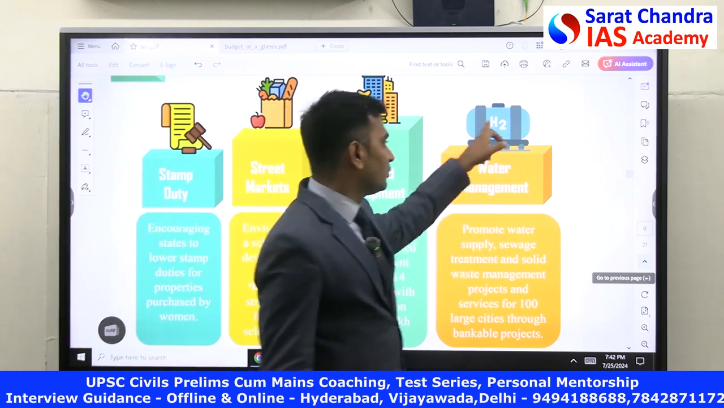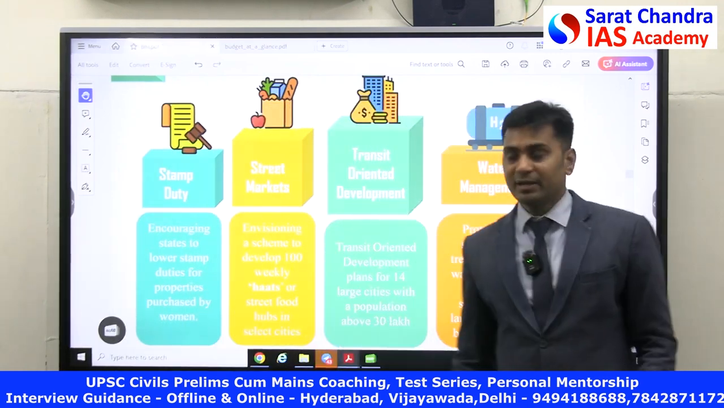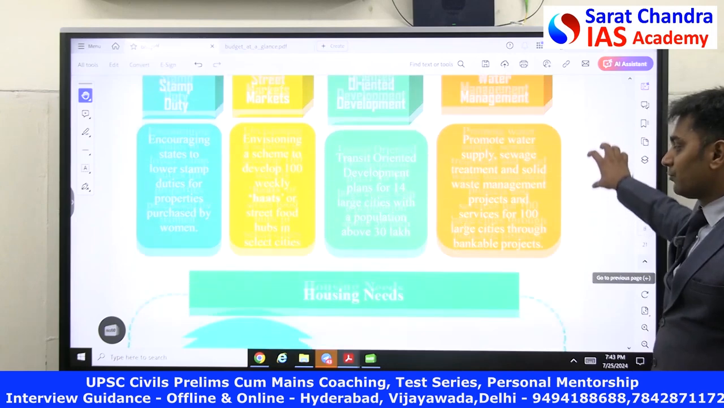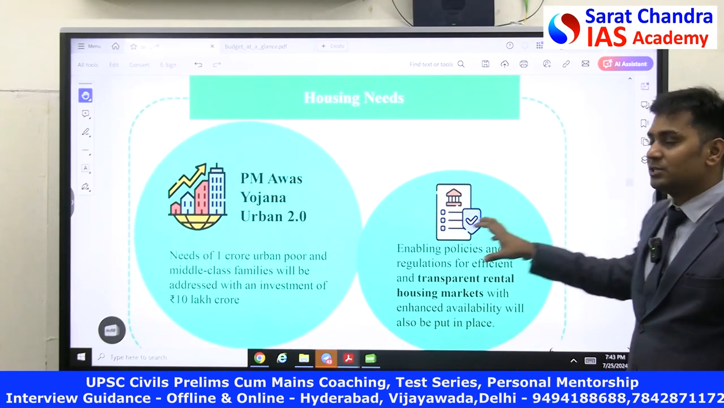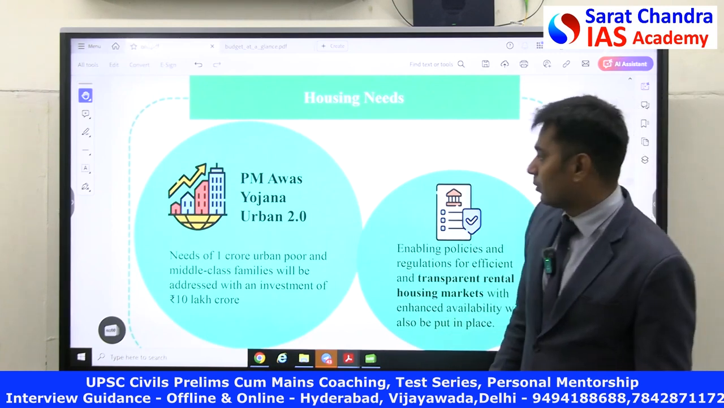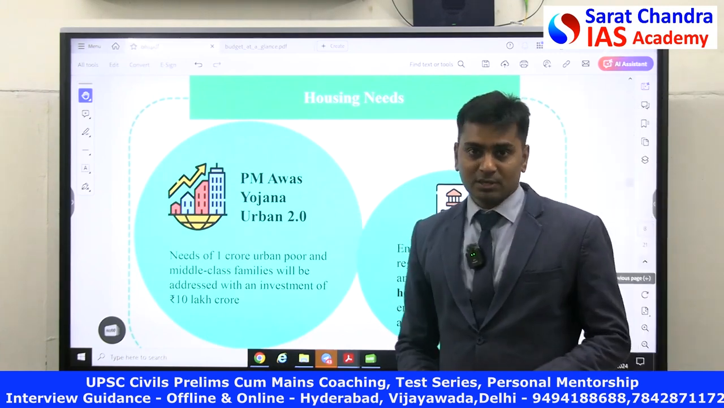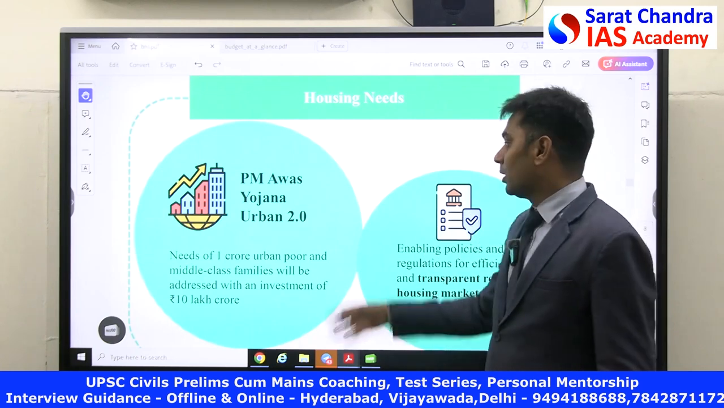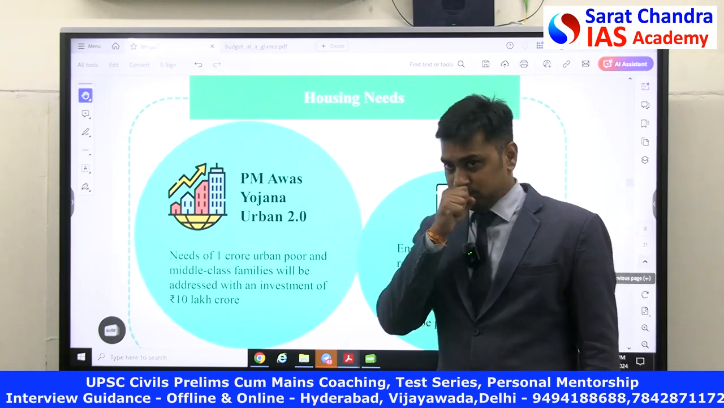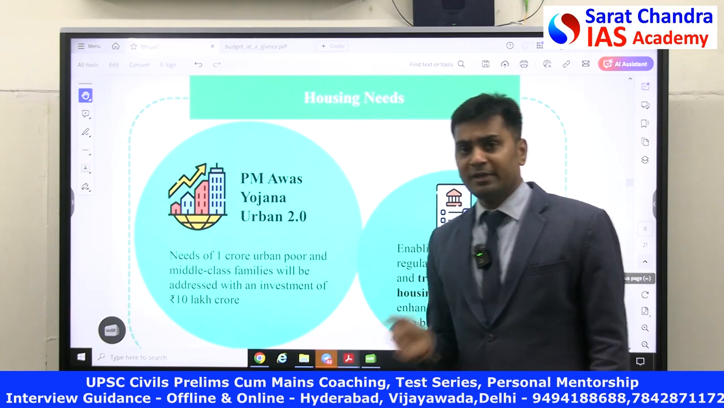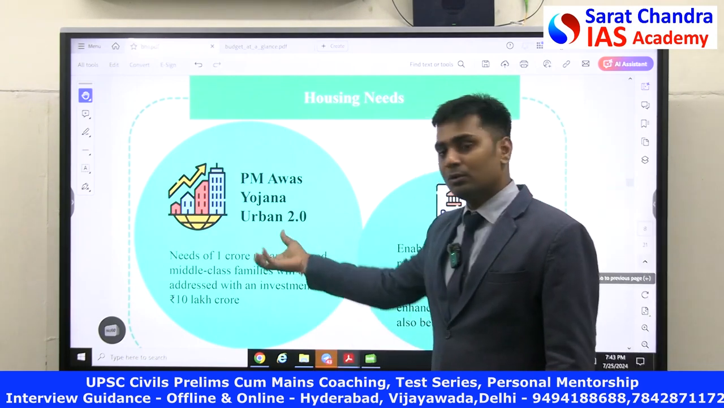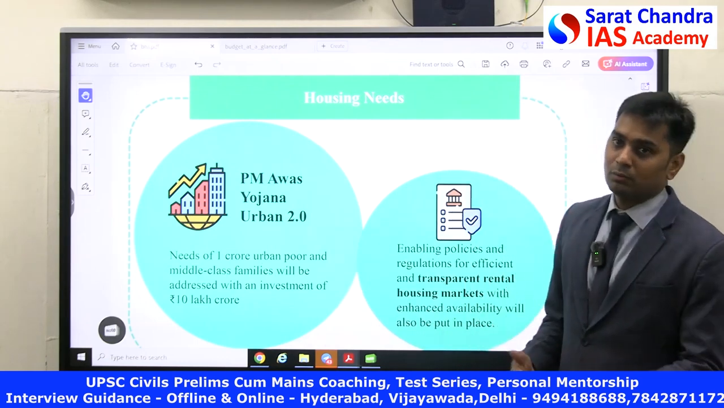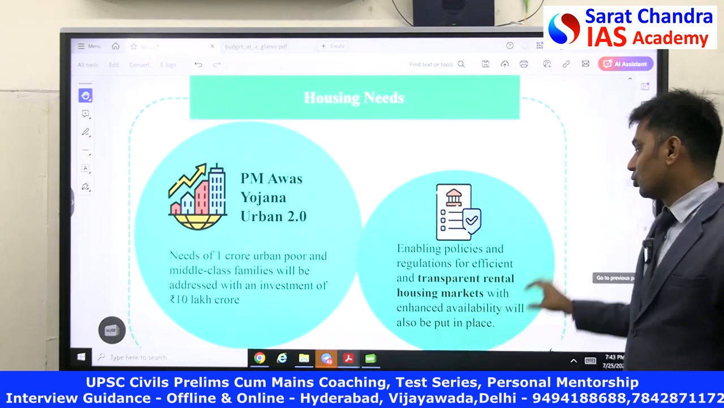Water management. One of the most important problems for Indian urban areas is lack of water. Now they are focusing on water problems. Along with this, in the urban areas, house is one of the most important things that everyone requires. For that, Government of India has come out with Pradhan Mantri Awas Yojana Urban 2.0. In 1.0, they have constructed 1 crore houses. Now they wanted to construct 1 crore more houses under this program.